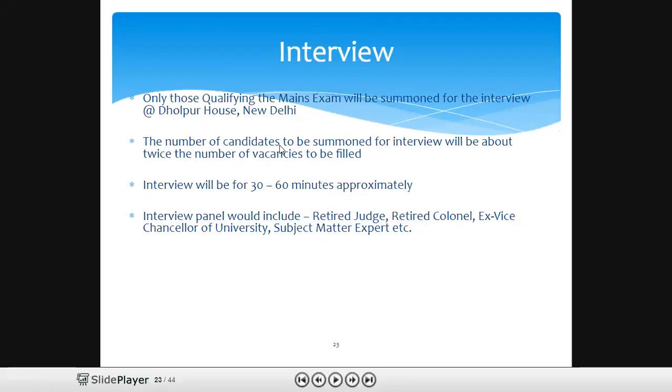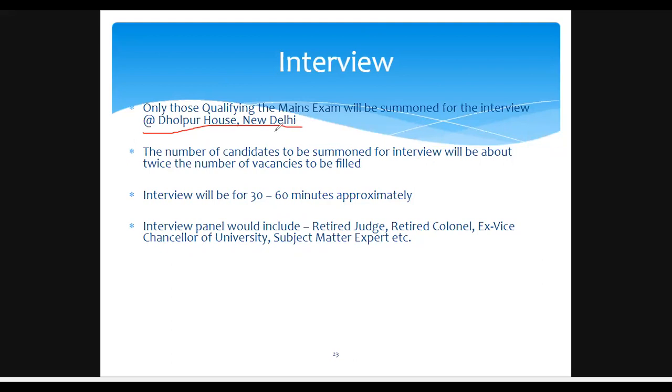And next is the interview. The interview will be held at Dholpur House, New Delhi, and only those qualifying the mains exam will be called for the interview. The number of candidates called for the interview will be about twice the number of vacancies to be filled. The interview will be for 30 to 60 minutes.